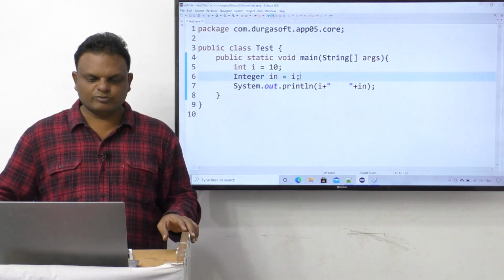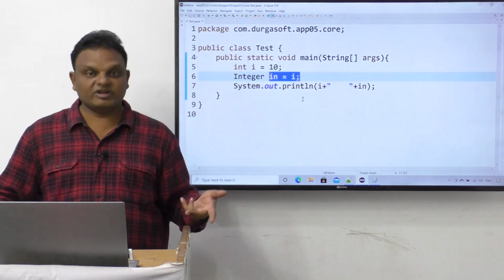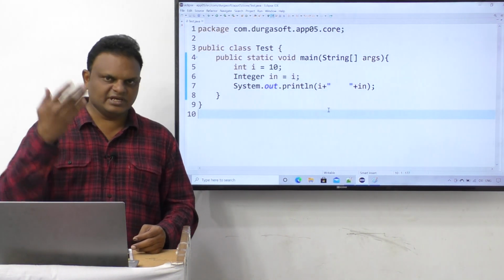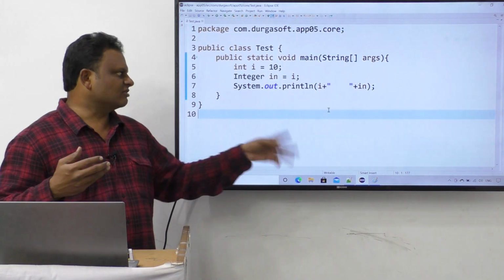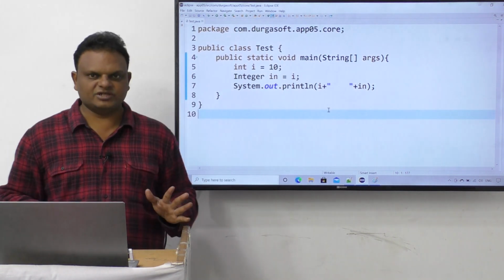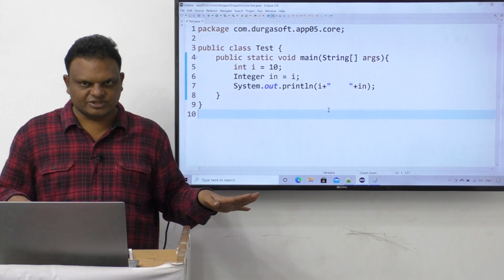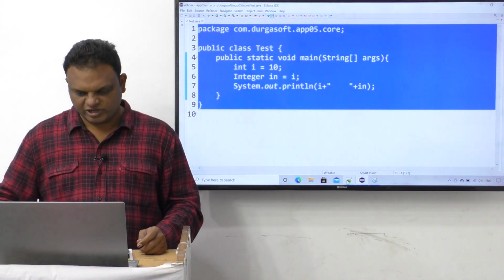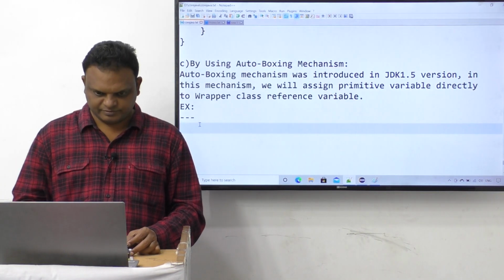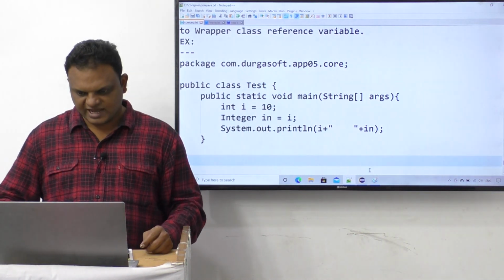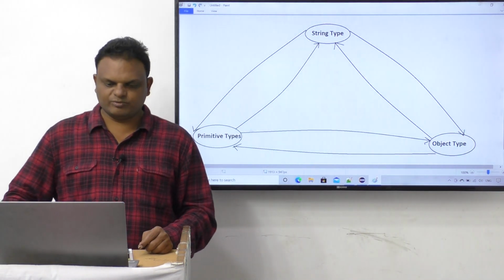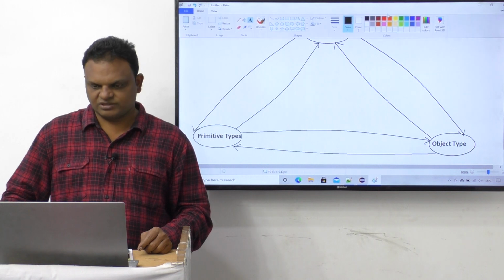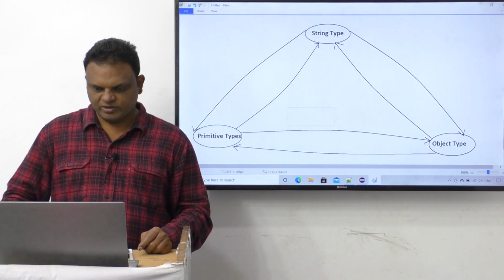So we directly assign a primitive variable to a reference variable of the wrapper class. Internally the JVM, that means Java, will take care of the conversion from primitive type to Integer type. We are not going to do any conversion explicitly. So this is also one of the approaches to convert data from primitive type to object type. Now let me fill in the diagram here.